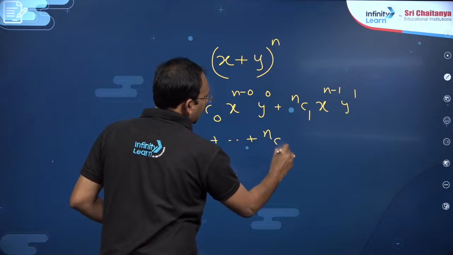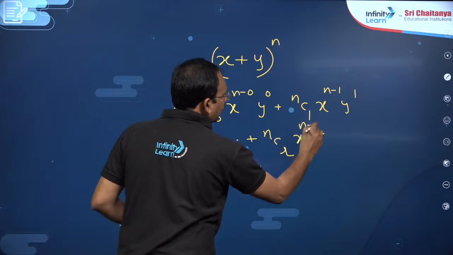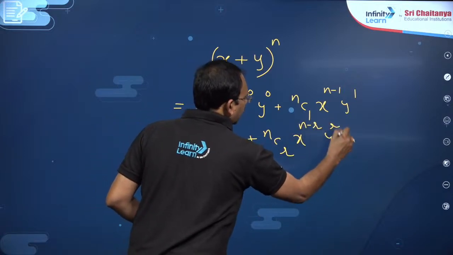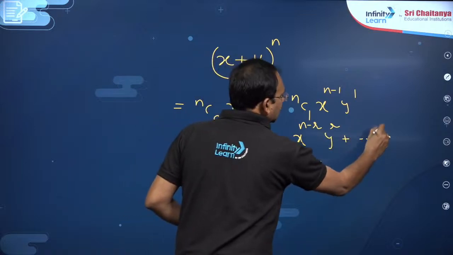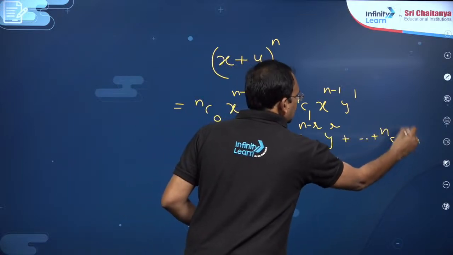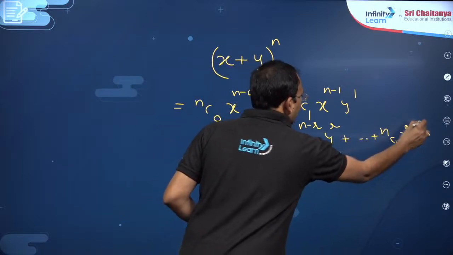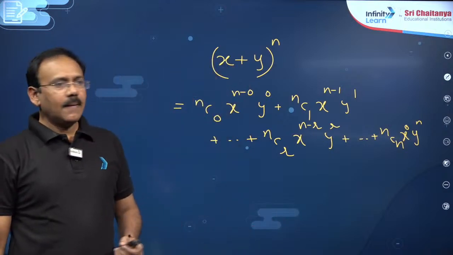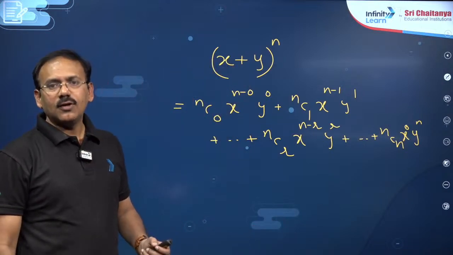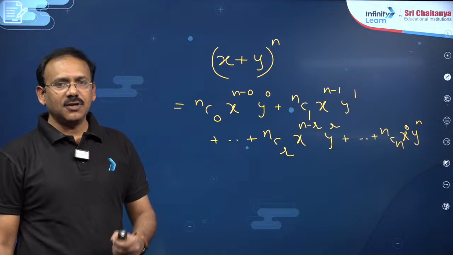The general term will be nCr x^(n-r) y^r, and so on. The last term is nCn x^0 y^n. This is what we call binomial theorem for natural number index or positive integral index.